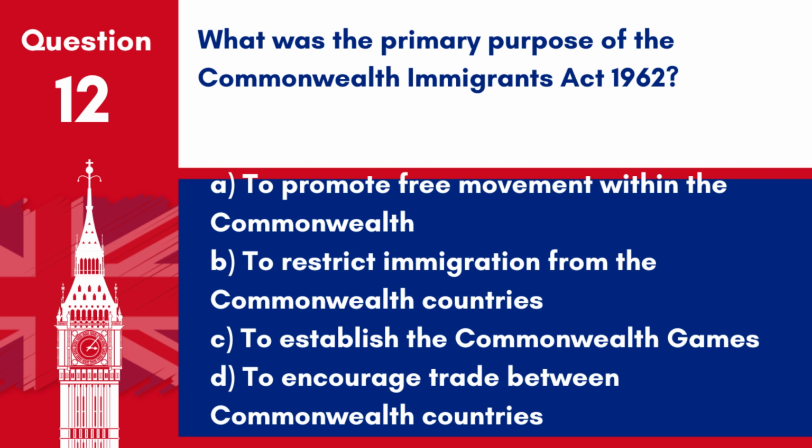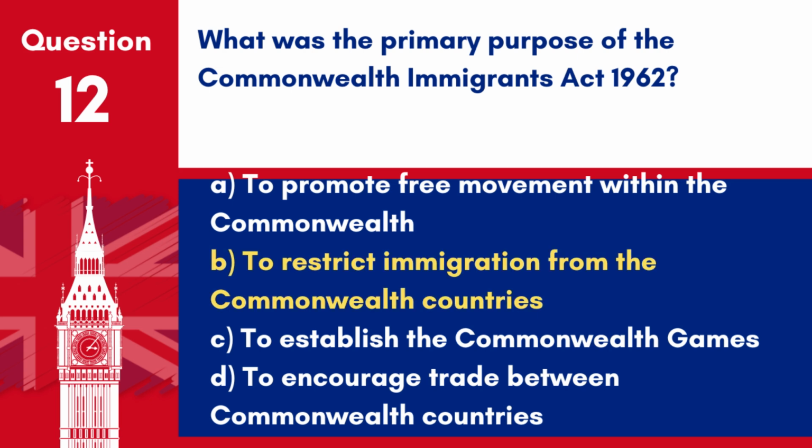Question 12. What was the primary purpose of the Commonwealth Immigrants Act 1962? A. To promote free movement within the Commonwealth. B. To restrict immigration from the Commonwealth countries. C. To establish the Commonwealth Games. D. To encourage trade between Commonwealth countries.